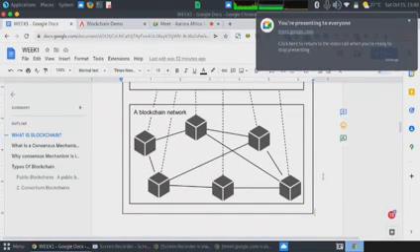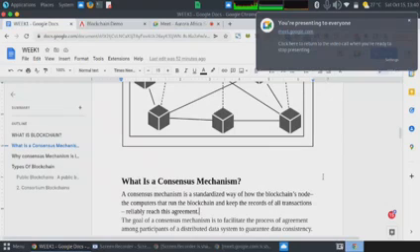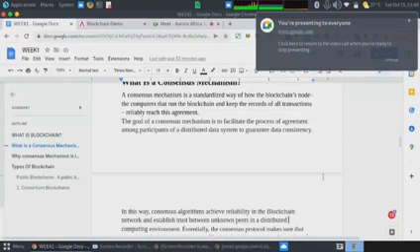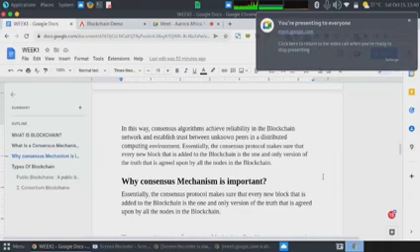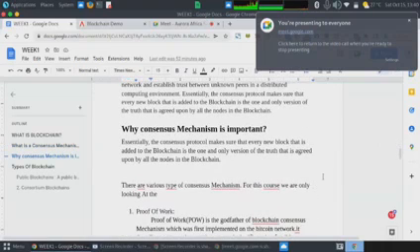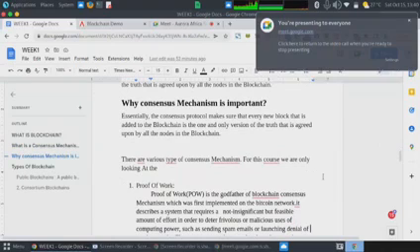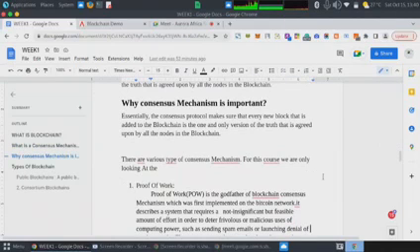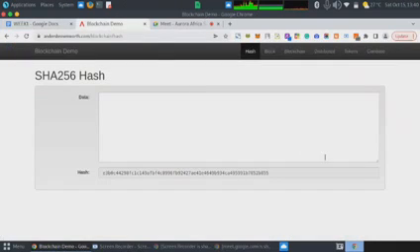So let's move further. Consensus mechanism is the approach various blockchains take in updating their state. Then we have various consensus mechanisms, like the Ethereum network, which uses proof of work. Proof of work is basically when a transaction is sent to the blockchain, then a miner, a participant of the network, is meant to solve a computational problem. So now let's look at this diagram.